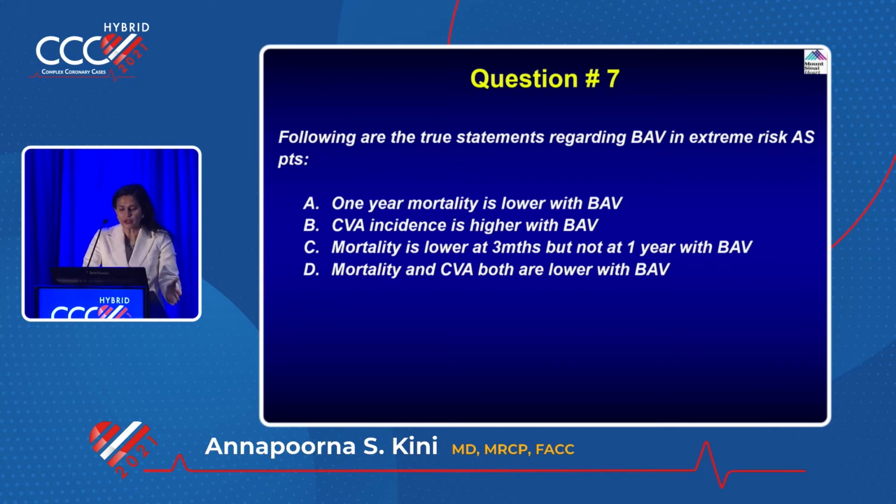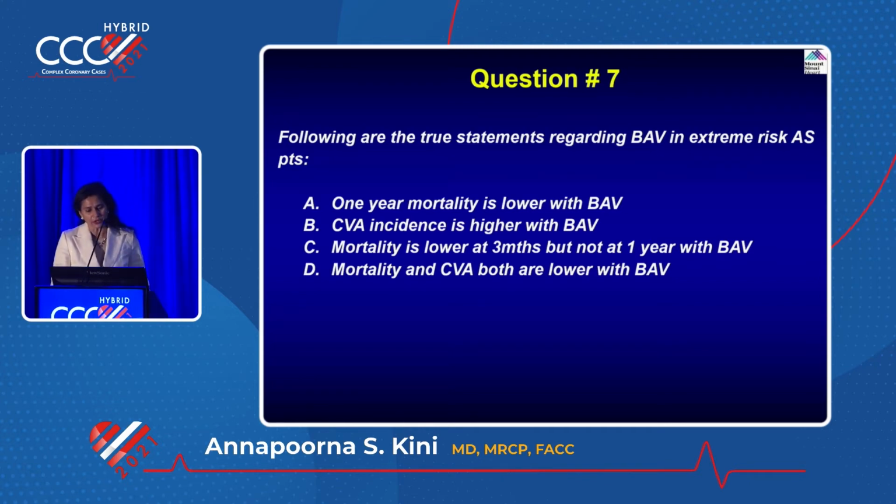Just try to understand what they're trying to get at. Mortality is okay, but at 1 year they haven't survived. That is inoperable cases. That is why the trial showed that you do BAV for futile patients, or it is not even worth it because they did not even survive 1 year.